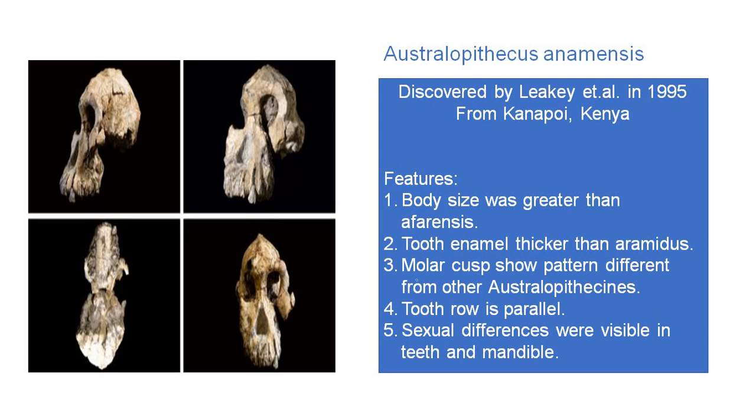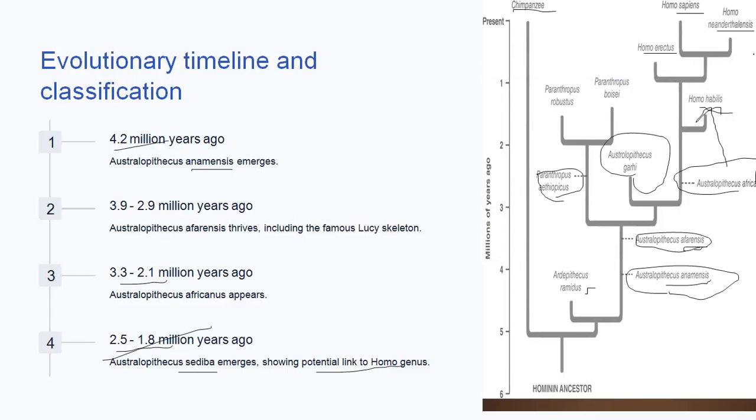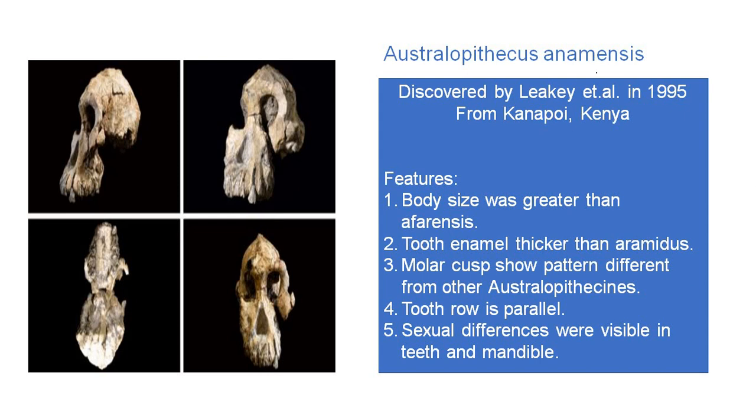Now, let us study a bit of detail about the Australopithecus species. Australopithecus anamensis, the first species, that is the oldest one, which we find over here. We have seen in this slide that Australopithecus anamensis is the oldest one, and we are going to study it first. Australopithecus anamensis was discovered by Leakey in 1995, and the place from where they discovered the fossil was Kanapoi, that was in Kenya. Now, what are the features which we see in Australopithecus anamensis?